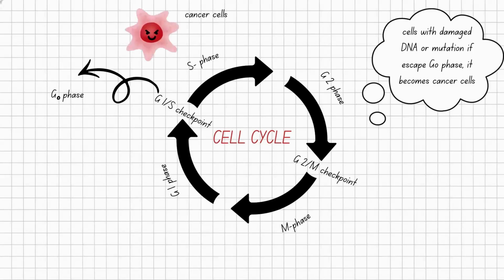For example, there are normal cells that enter G0 phase and stay there permanently for their lifetime. These are neuron cells in our brain and central nervous system, in spinal nerves and cranial nerves, and there are cardiac cells in our heart.